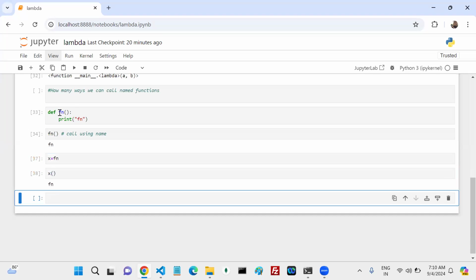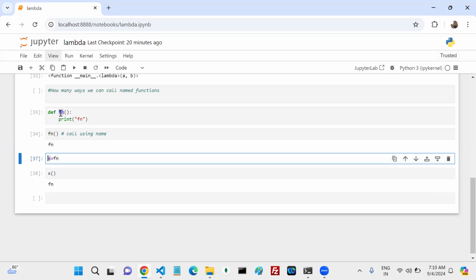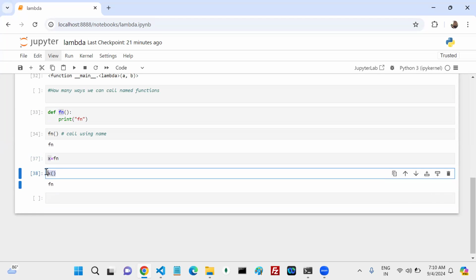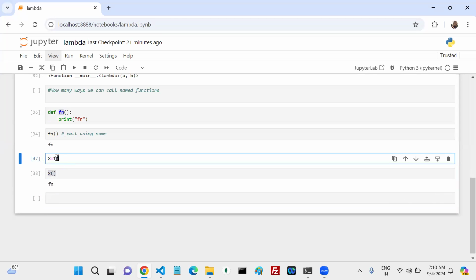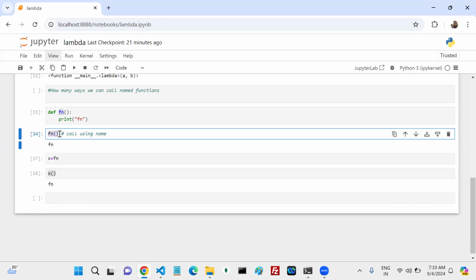I assigned this function to one variable and called that variable. It is called an alias name. An alias name is nothing but another name with which we call it. The normal actual function is fn, and you called it by that name.